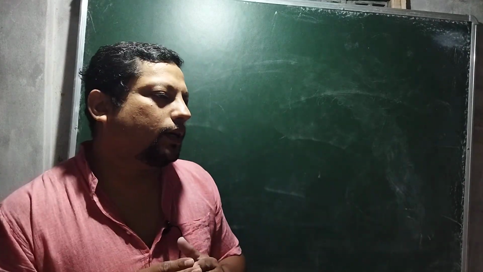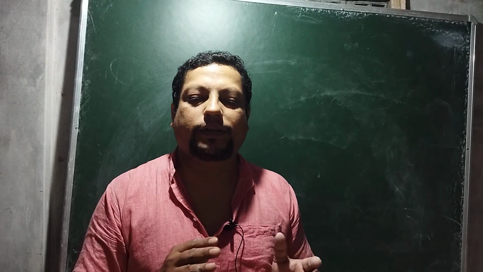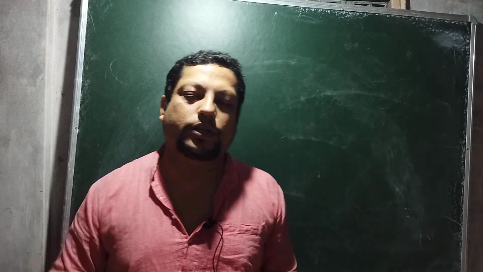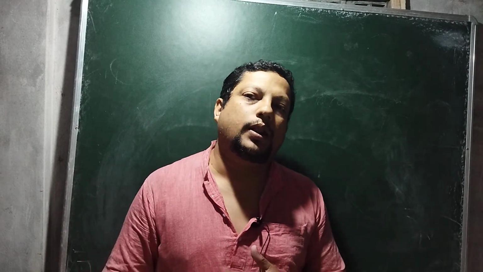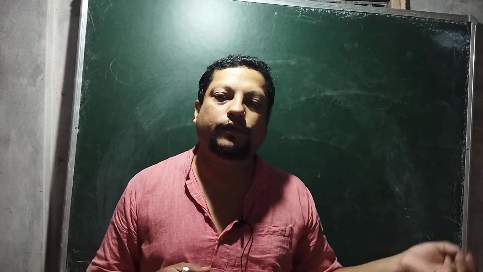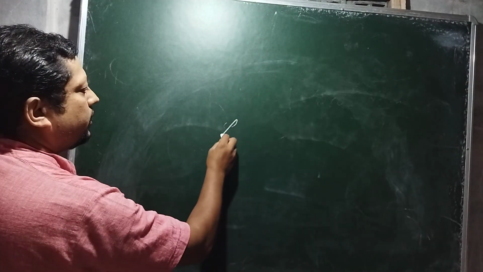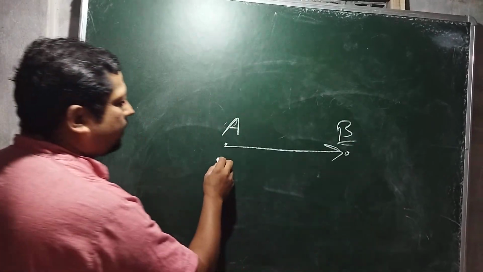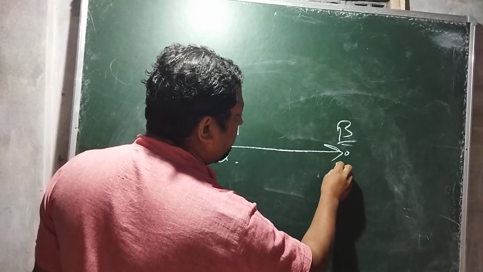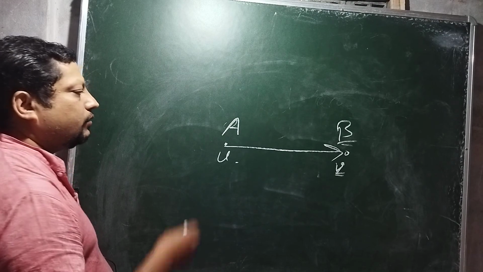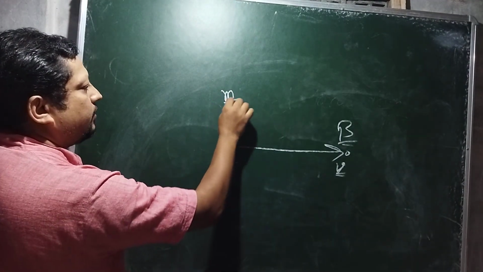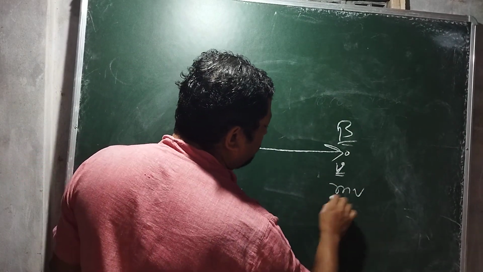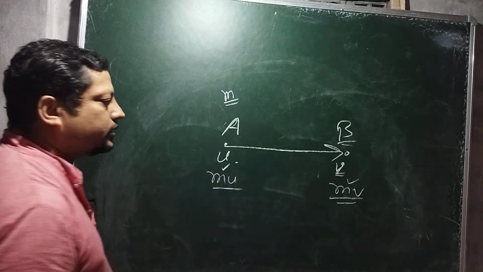Most of the time, when we discuss the motion of different objects and their momentum, in all those cases the mass is constant. For example, we talk about a body moving from one point to another. Suppose a body is here and is going to another point B, and here the velocity is u and the velocity increases to v at another point. In this case we suppose the mass is m, and here the momentum is m into u, and here the momentum is m into v. In both cases the mass is constant.